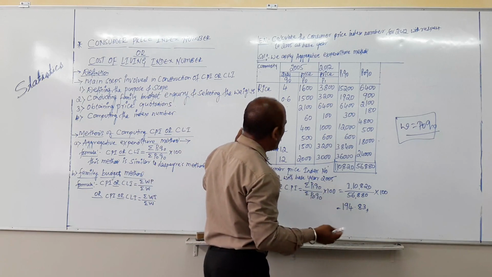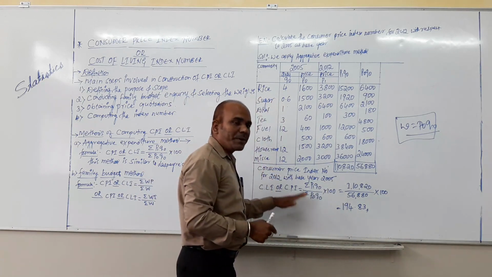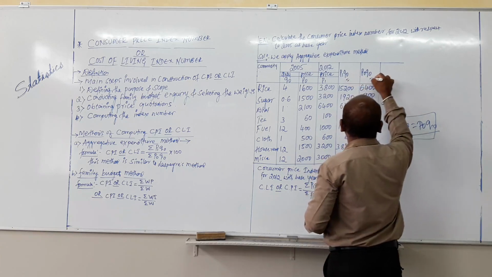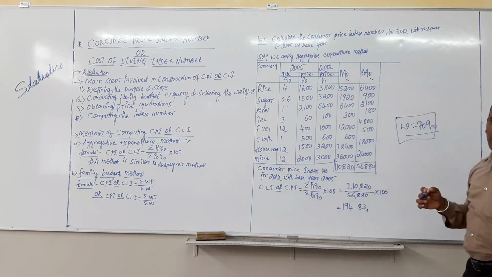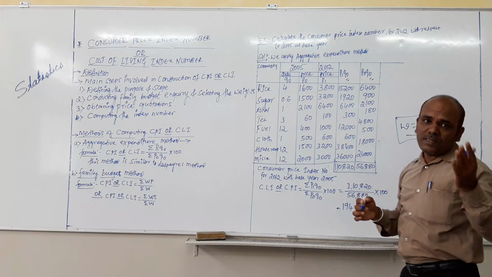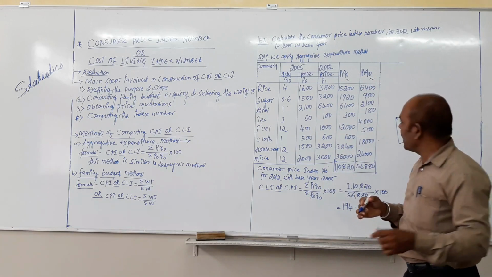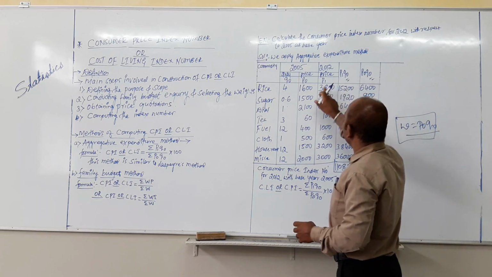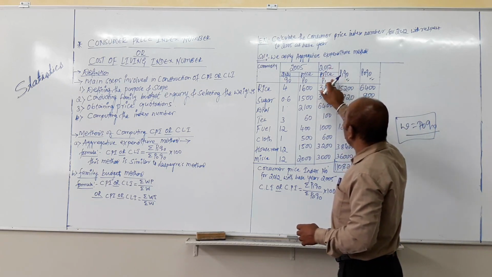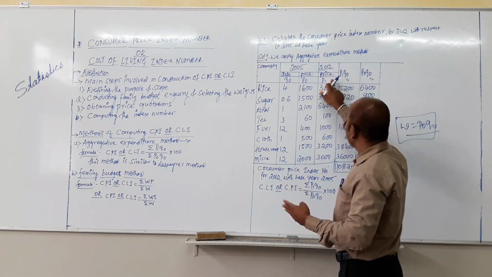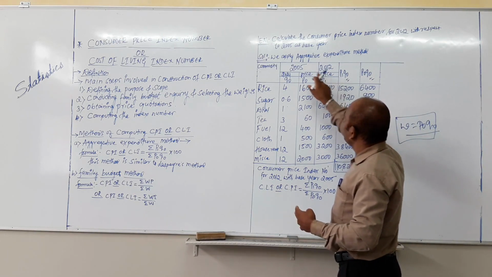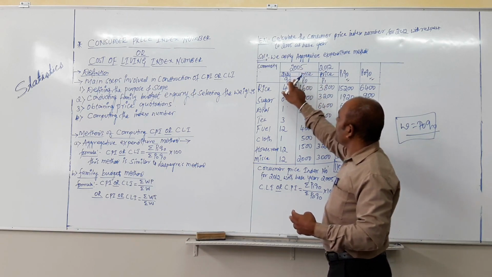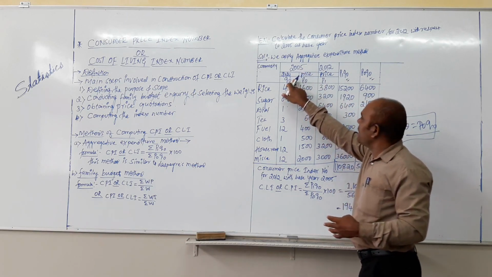What we require as per the aggregate expenditure method: we need P1 Q0 and P0 Q0 for constructing the CPI or CLI. First we calculate P1 Q0. Prices in the current year, 2012, are considered P1, the prices in 2005 are P0, and the quantity in 2005 is Q0.